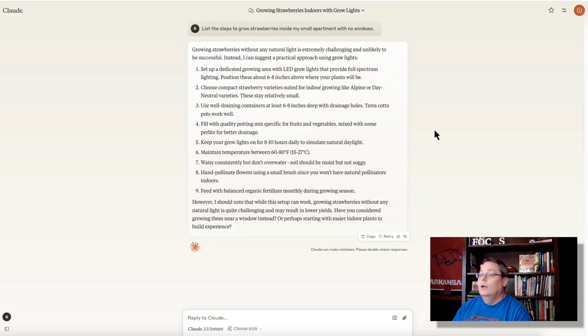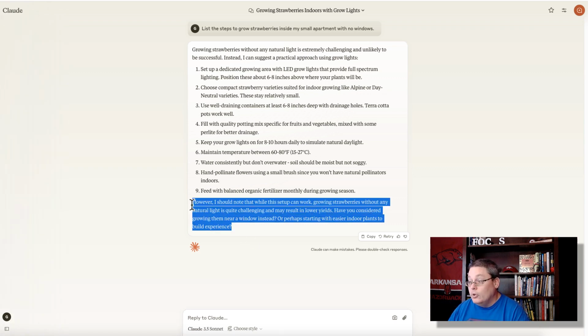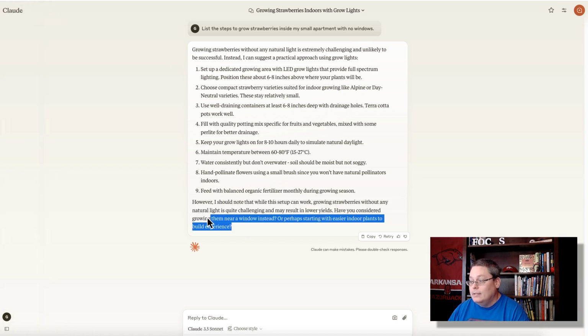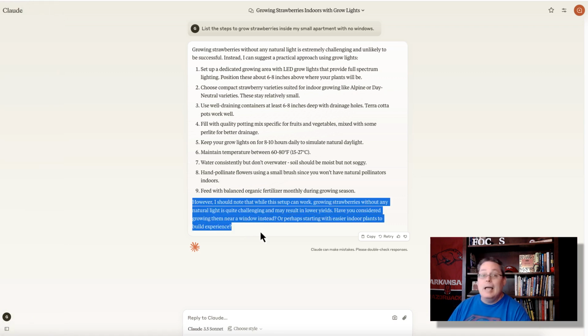But before we do, let's not quit on AI. Claude, list the steps to grow strawberries. Straight and to the point, 9 steps. Boom, boom, boom, boom, boom. But there's some other questions here that have yet to be answered or have come to light, even with chatting with AI that is supposed to give me all of the information.